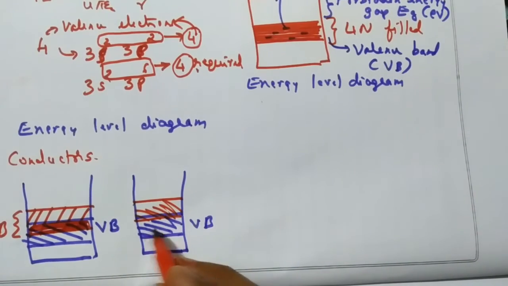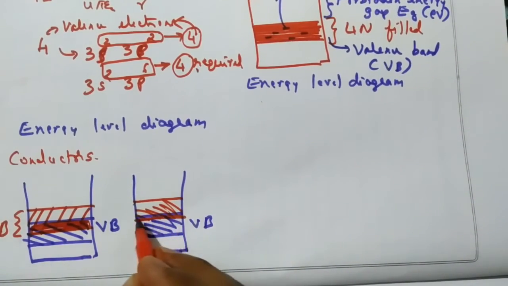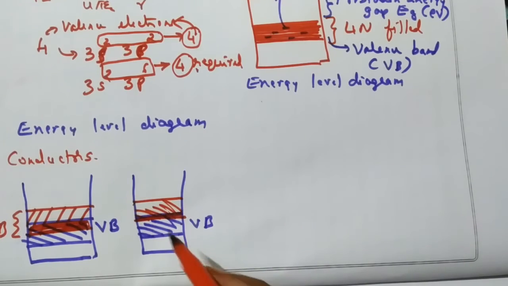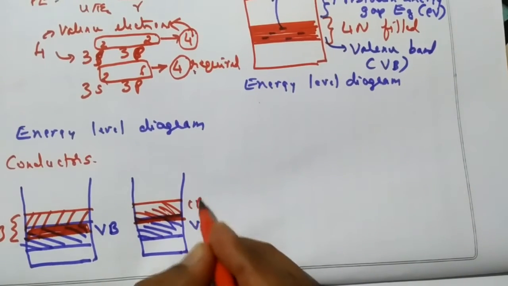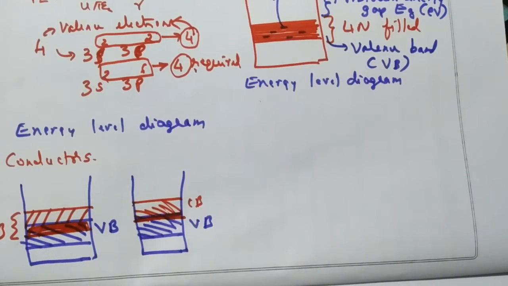Here the degree of overlap is only this much, so there are very few electrons in the conduction band. If the electrons are fewer in the conduction band, there is less conductivity, so therefore the resistivity will be more.